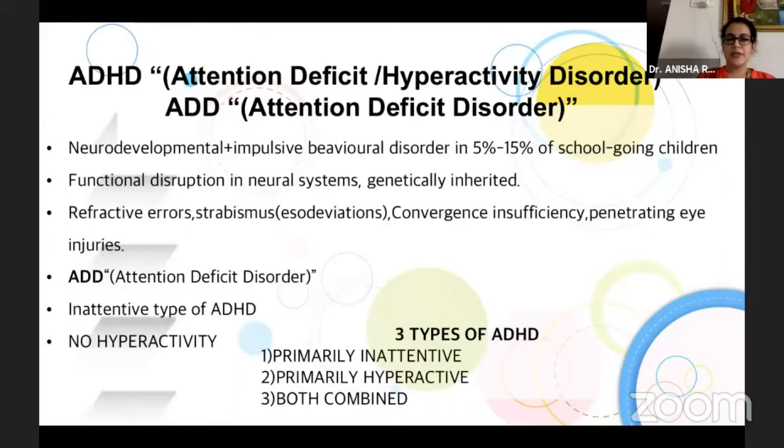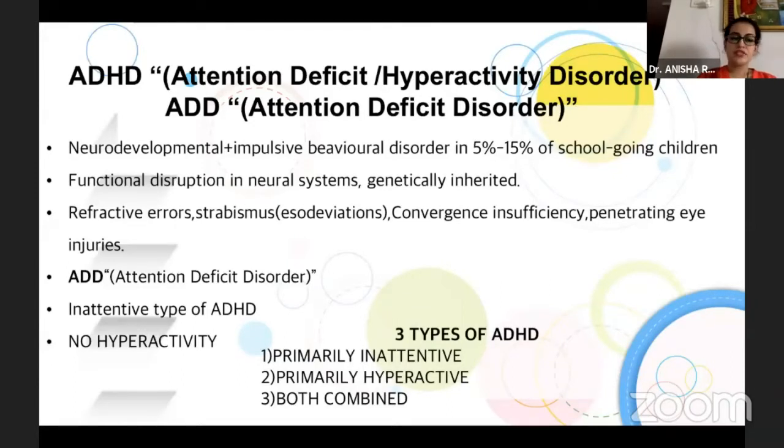Attention deficit hyperactivity disorder, which is synonymous with attention deficit disorder, the only difference being the hyperactivity, is a type of neurodevelopmental and impulsive behavioral disorder, which is seen in 5 to 15% of school-going children. There is functional disruption in neural systems. It is genetically inherited. Again, refractive errors, strabismus, and exodeviations are more common, with convergence insufficiency. And there is a tendency of penetrating eye injuries in these children because of attention-seeking behavior. They want to grab the attention of people.